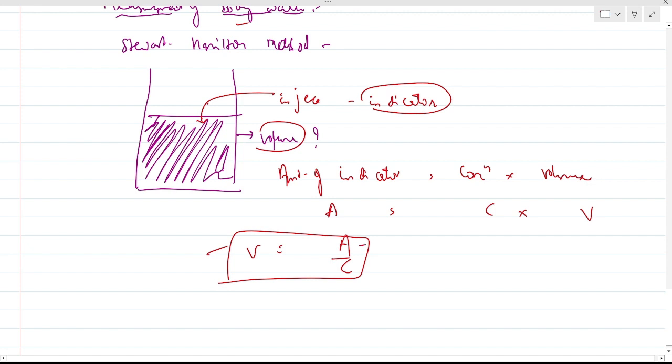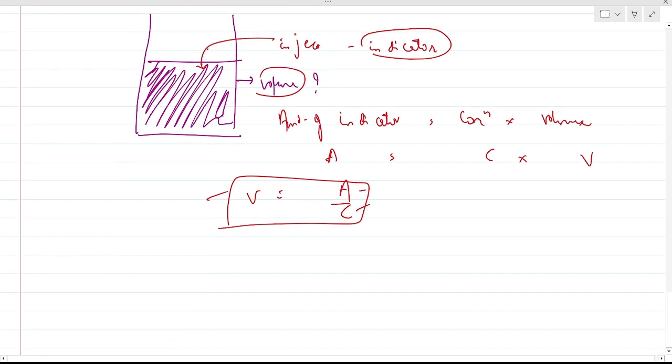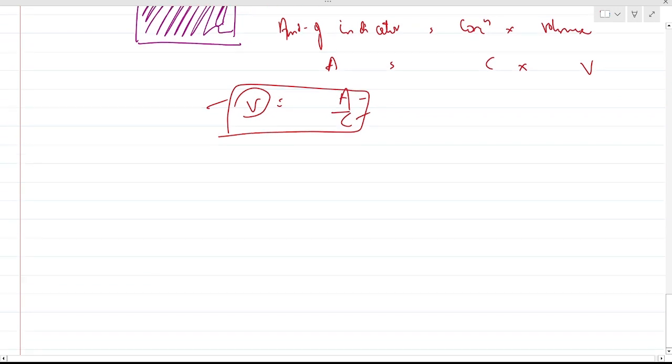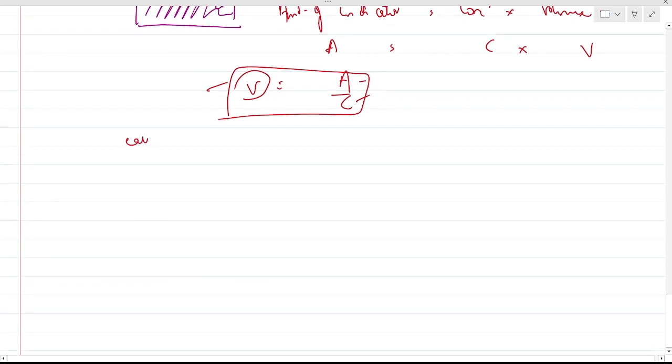We know the amount we have injected. We know the concentration of the indicator. By dividing the amount by the concentration, we will get the volume of the fluid we have. This is called, remember, the indicator dilution method.